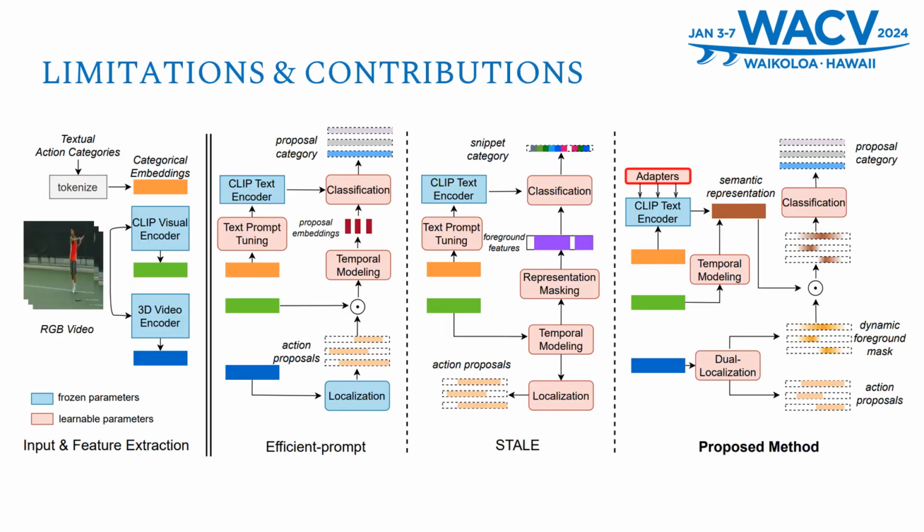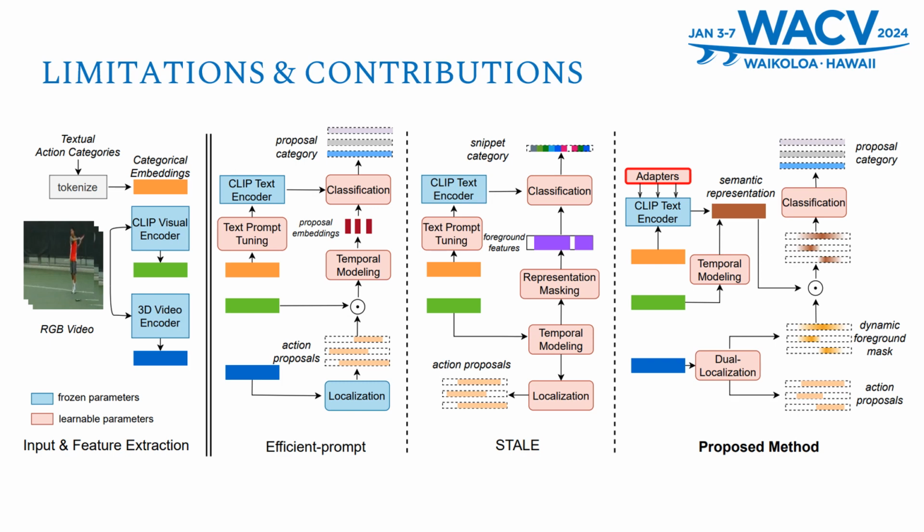There have been several methods that have attacked this problem, and ours and the various methods share the same input and feature extraction. The textual action categories are tokenized into categorical embeddings.